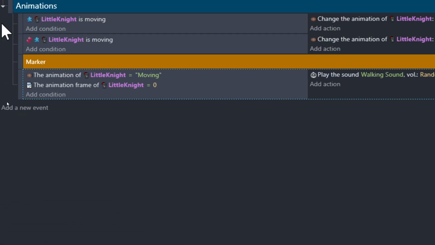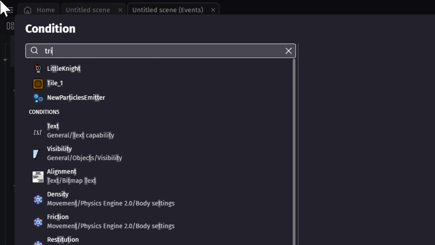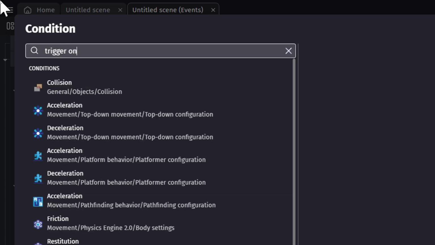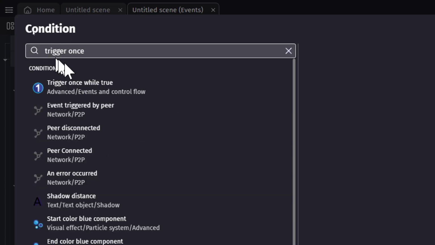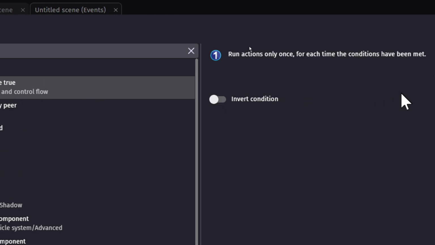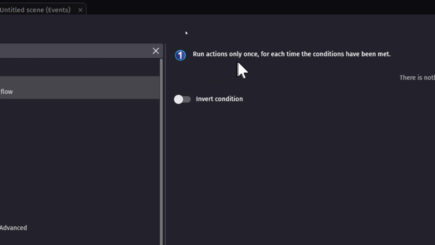Well, first things first, we need to make this play only once. So we need to make this trigger only once. I'm going to add another condition, and it's going to be trigger once. Trigger once while true: run the actions only once each time the conditions have been met.